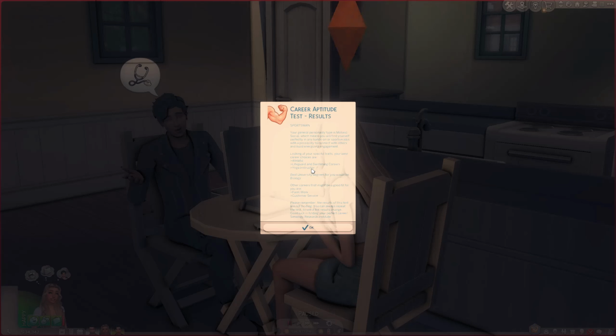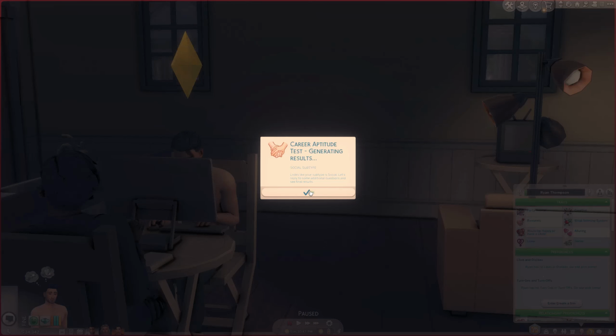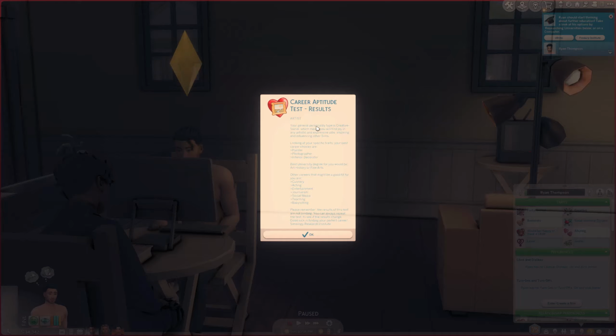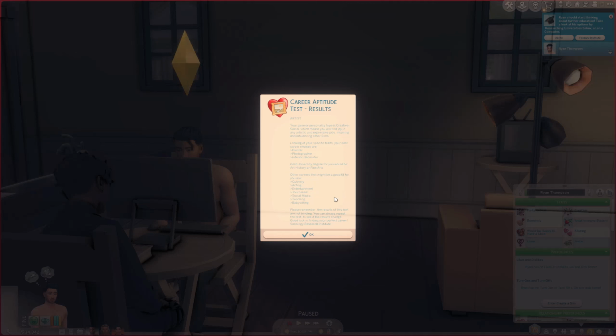Truly, I am so impressed by this mod, guys. Ryan is trying this just because I wanted to see something different, so he got creative and he got social. Okay, so he got social and creative, and he got artist, so he'll like artistic and expressive jobs, painter, photographer, interior decorator, art history or fine arts or good degrees. And then they also gave us culinary, acting, entertainment, journalism, social media, teaching, and babysitting. Amazing mix of options to choose from. It's not like they're like artists, so you should go join the painting career. No, they're also taking into account other stuff like babysitting and teaching that he might be good at. So absolutely love this mod.